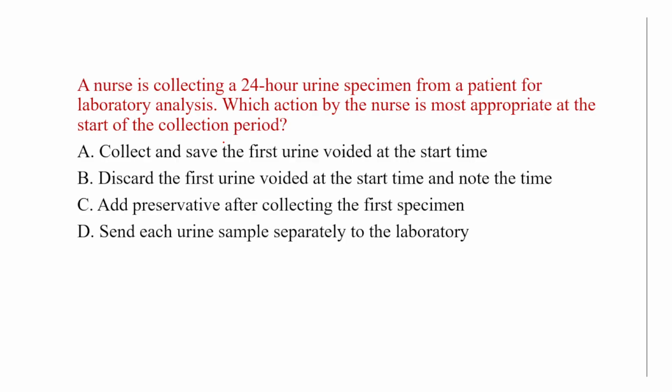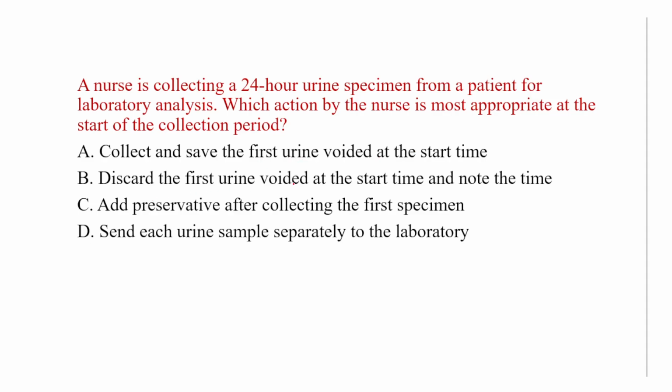A nurse is collecting a 24-hour urine specimen for a patient for laboratory analysis. Which action by the nurse is most appropriate at the start of the collection period? So this is a very popular and direct question. First, collect and save the first urine voided at the start time.